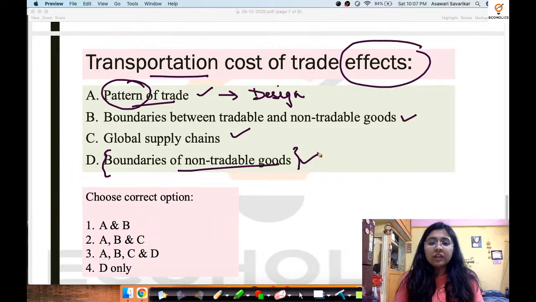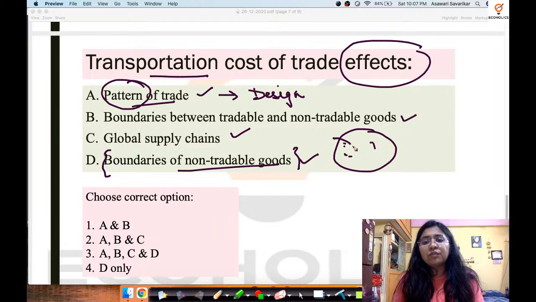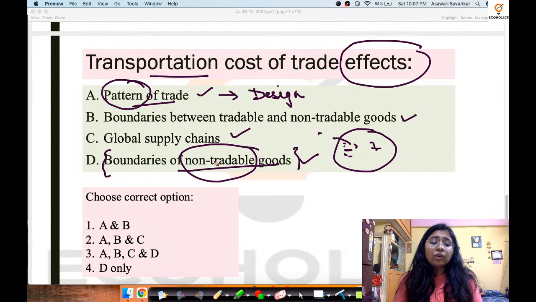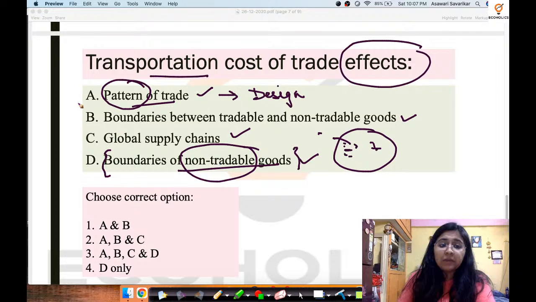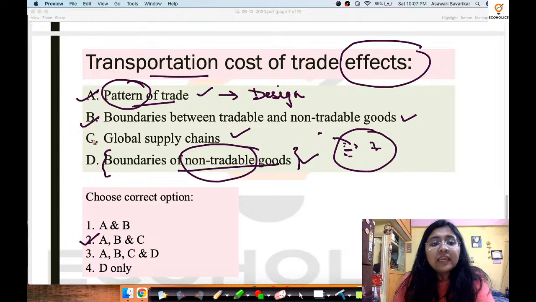A country has some goods which cannot be traded from one location to another location, or from one country to another. Now these are non-tradable goods that we're talking about. These goods are not going to have a heavy transportation cost anyways, right? Because they are non-tradable. So which is why the correct answer to this question becomes point number 2, which is A, B and C.